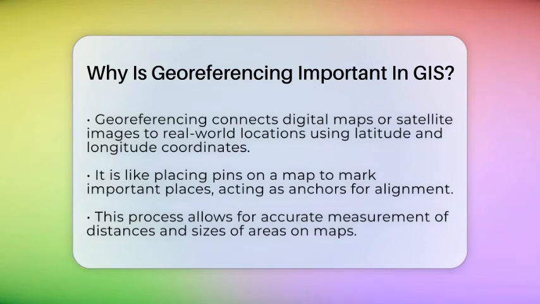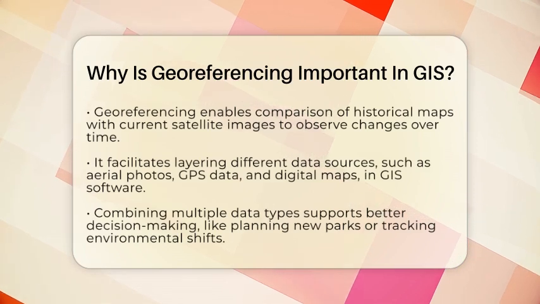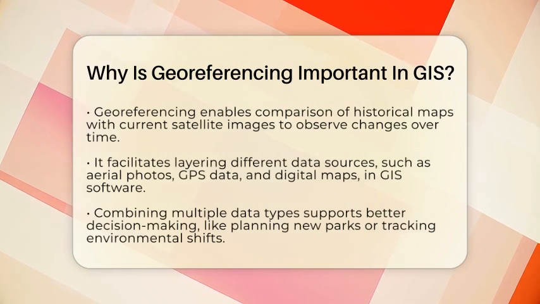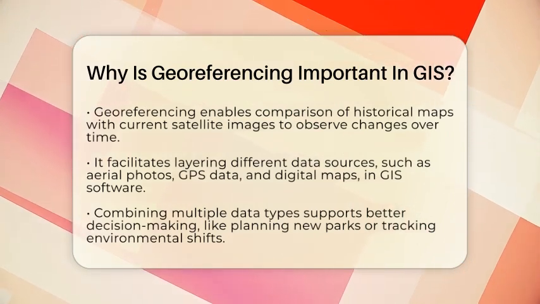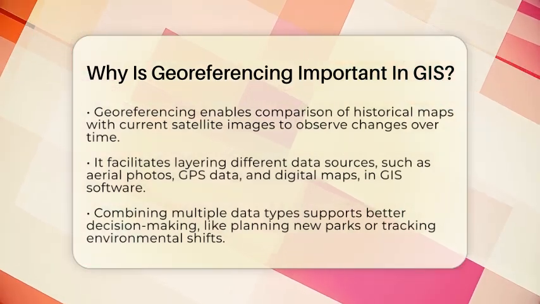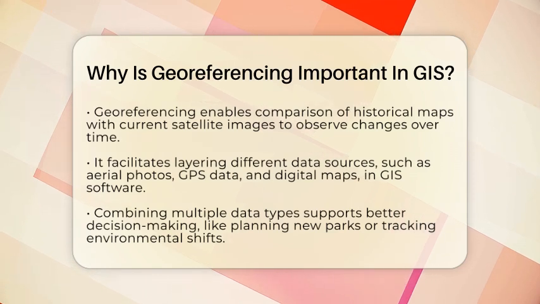When you georeference an image, you assign real-world points to specific spots on the map. Think of it as placing pins on a map to mark important places. These pins act as anchors, helping the image align perfectly with the actual geography. This makes it possible to measure distances accurately, find out the size of areas, or compare old maps with current satellite pictures. For example, students can see how a city has grown by comparing historical maps with recent images that are all aligned through georeferencing.